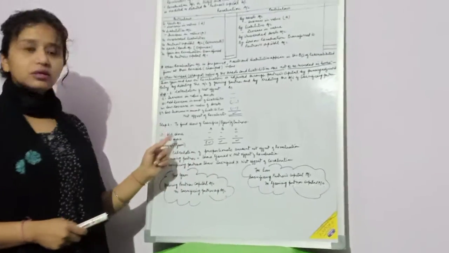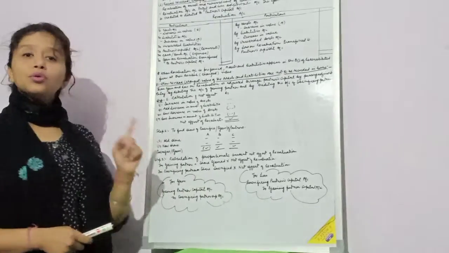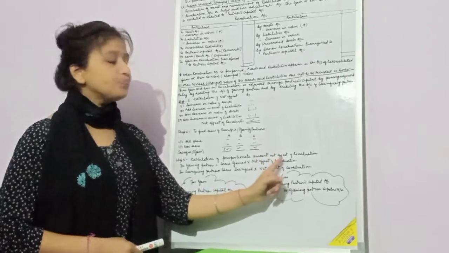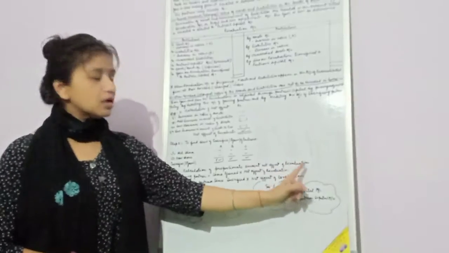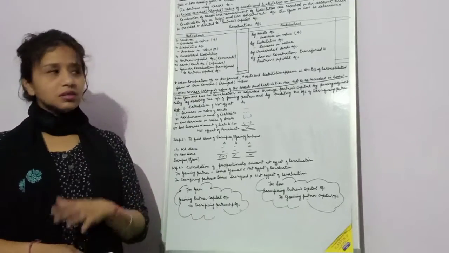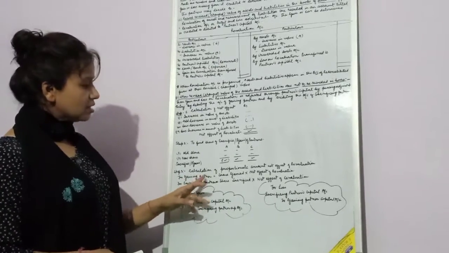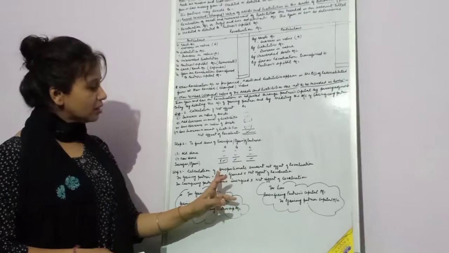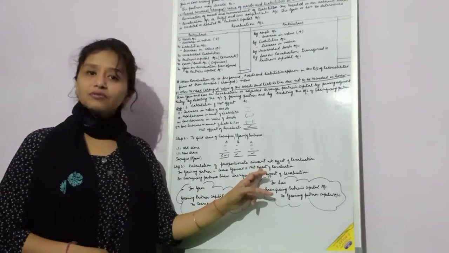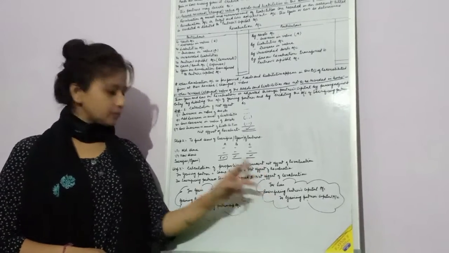Okay, after the second step, you will go to the third: calculation of the proportionate amount of net effect of the revaluation for the gainer or the sacrificer. For the gaining partner, you calculate the share gained by the partner multiplied by the net effect of revaluation.